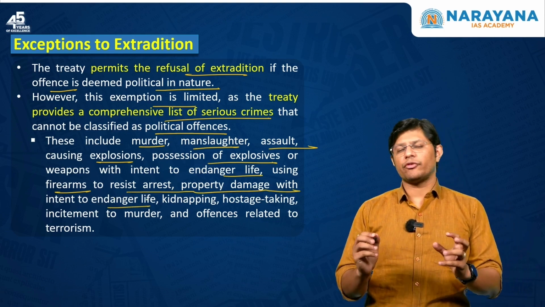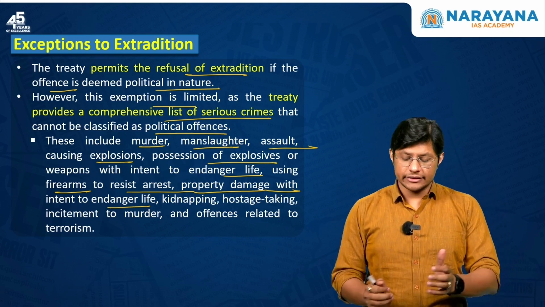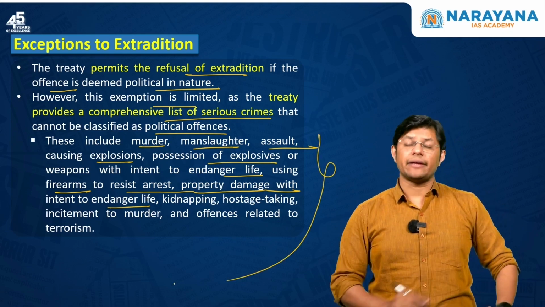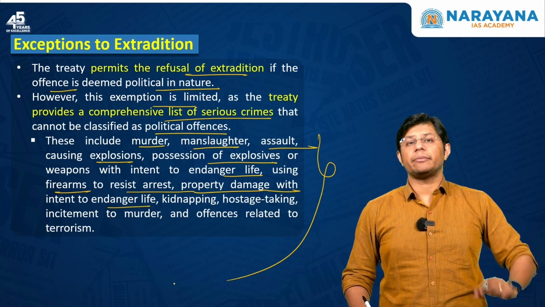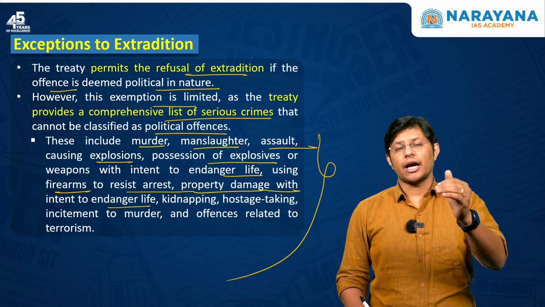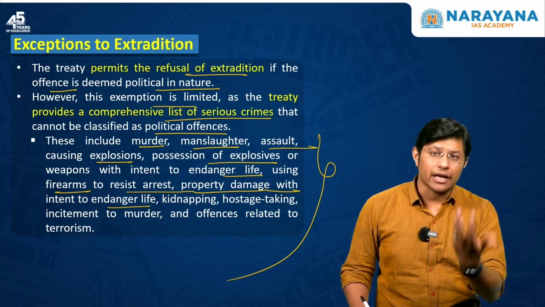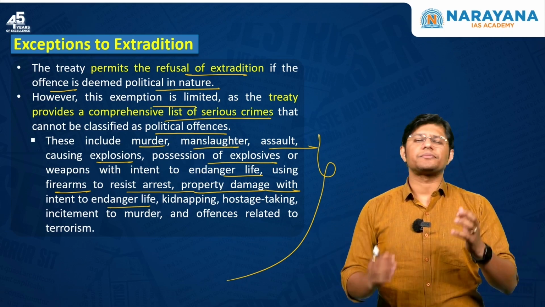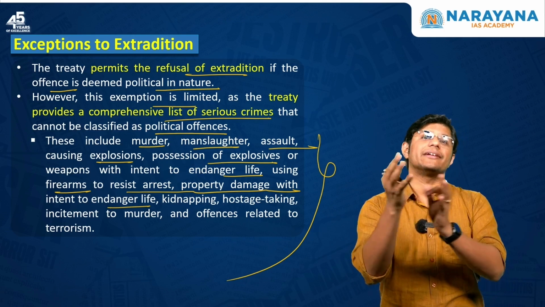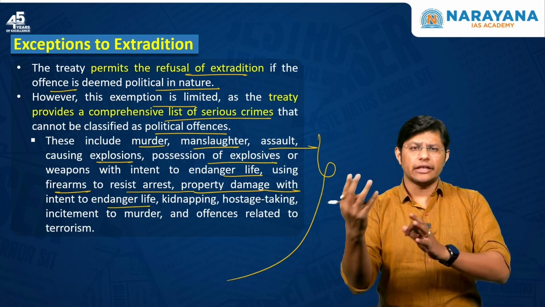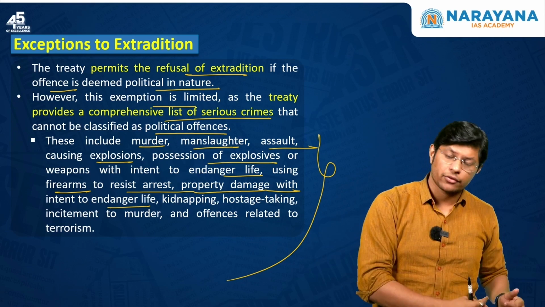Which means if any politician is involved in any of these crimes, then he is not protected under the treaty. So, if there is political pressure, political targeting, in such cases, the political person can seek refuge in the other country and the other country is also not obliged to send that person back.